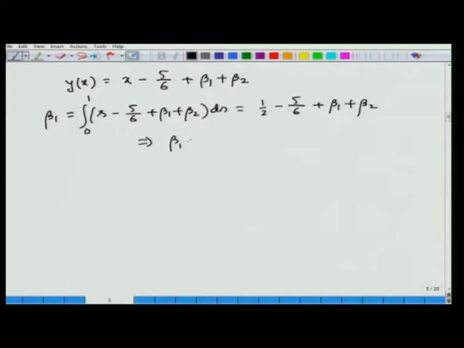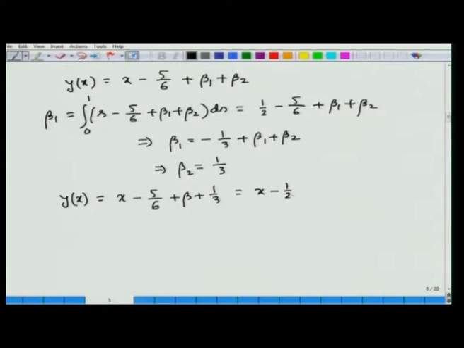This implies beta 1 equals minus 1/3 plus beta 1 plus beta 2, and from here we find beta 2 equal to 1/3. So, just substituting y(x) into the expression for beta 1, immediately we have obtained beta 2 equal to 1/3, and hence y(x) is modified to x minus 5 by 6 plus beta 1 plus 1/3, that is, x minus half plus beta 1.